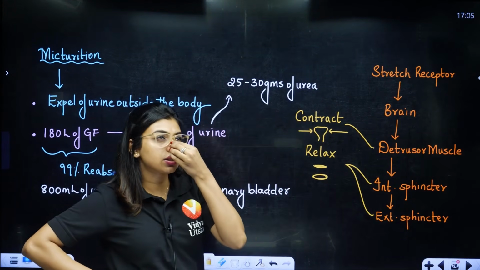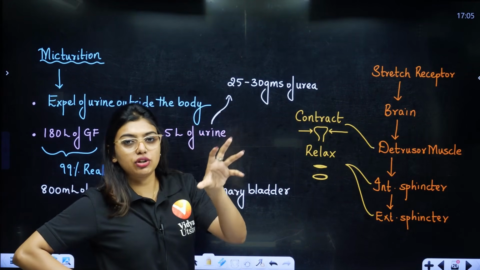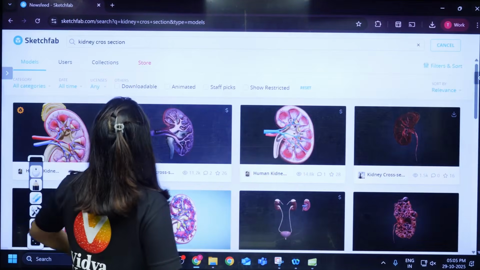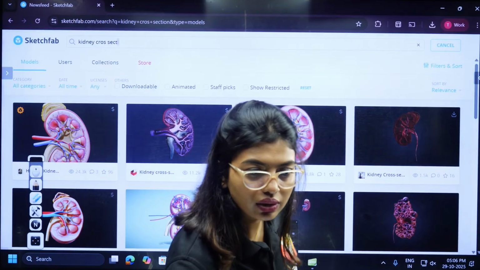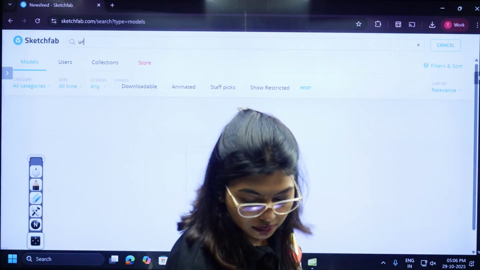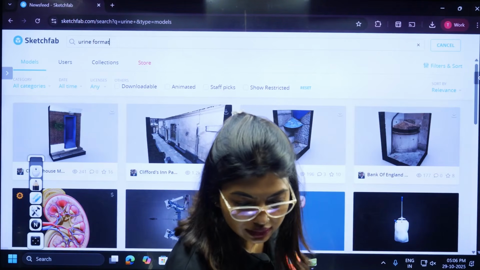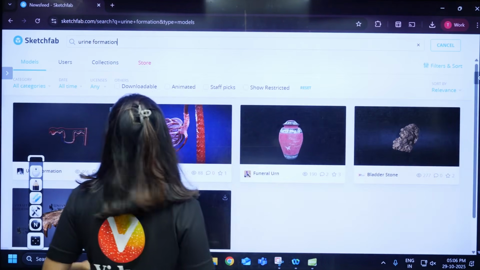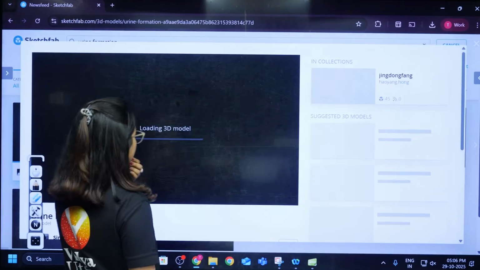Sometimes they can also ask you how the urine is coming. You know now that it's coming from the medullary region. Now students, let me check if I can show here. I doubt if 3D will be there, but let's try. Okay, I think here it is, urine formation. Let's see what is there inside this.